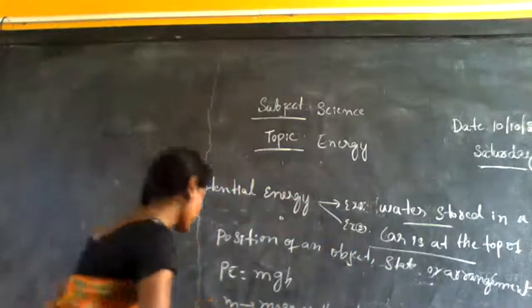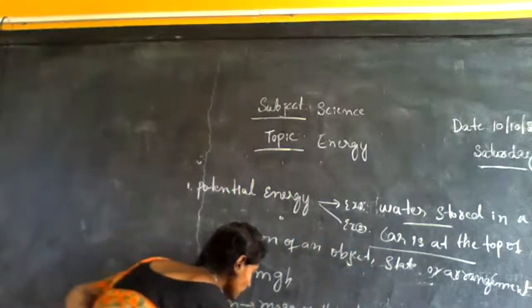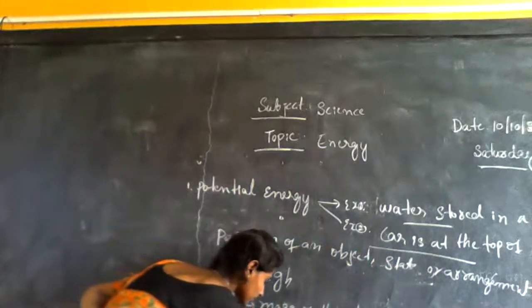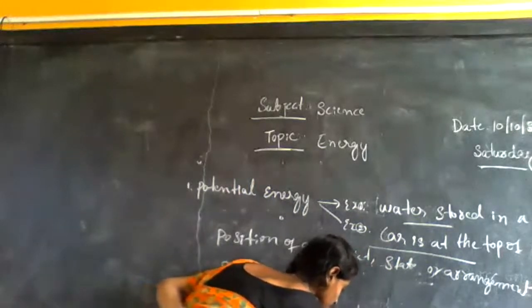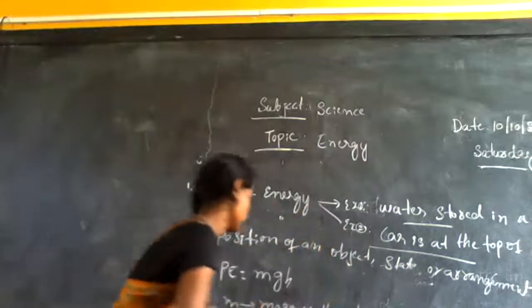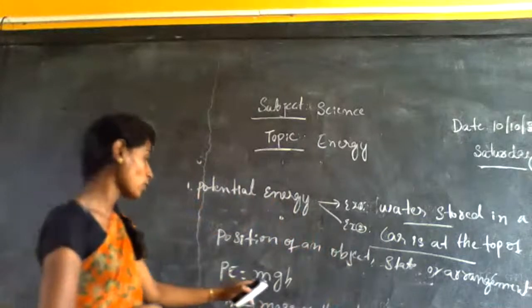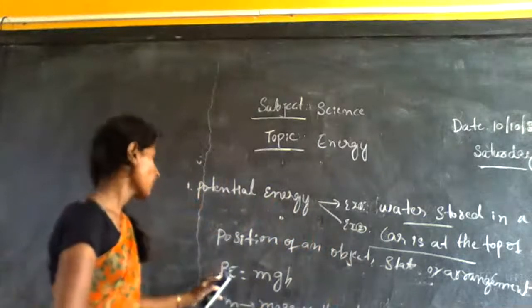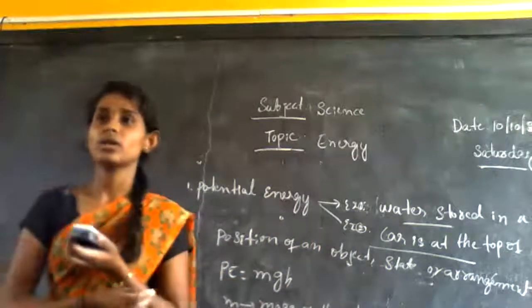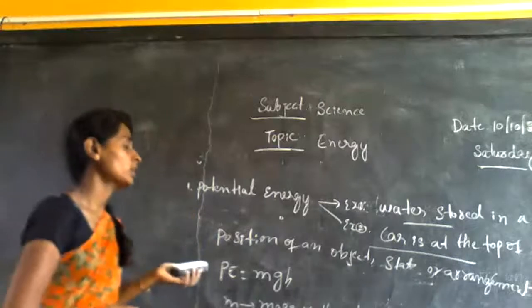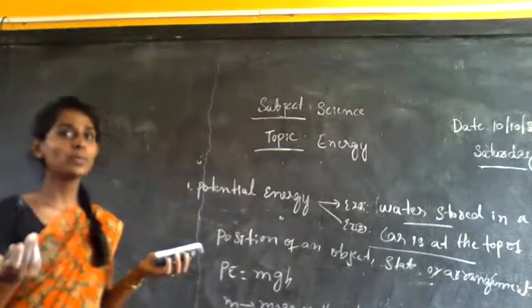Yes, very good. h means height of the object. This is the formula for potential energy, PE is equal to mgh. Okay? All of you understood? Now we shall move on to kinetic energy.